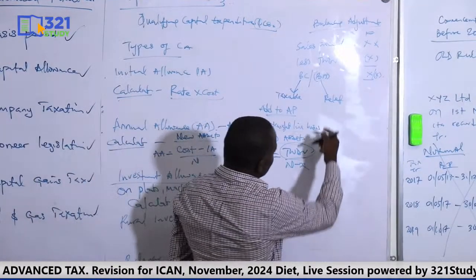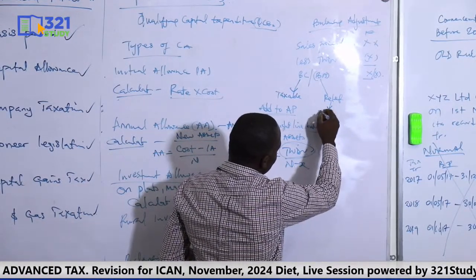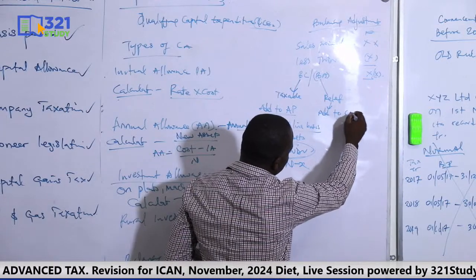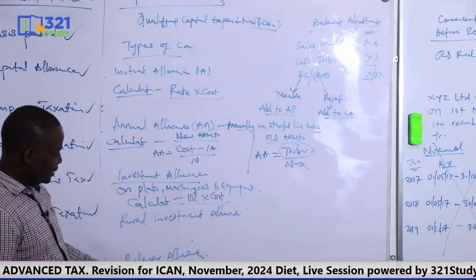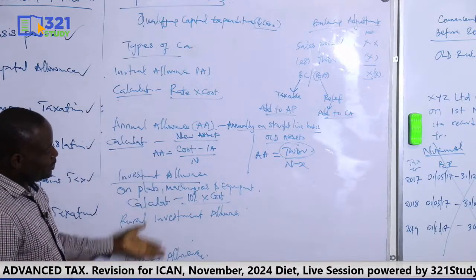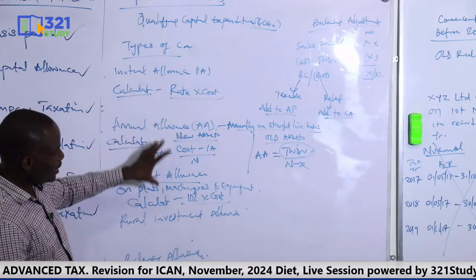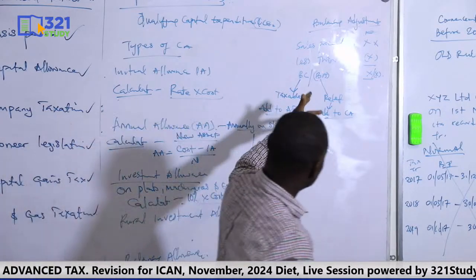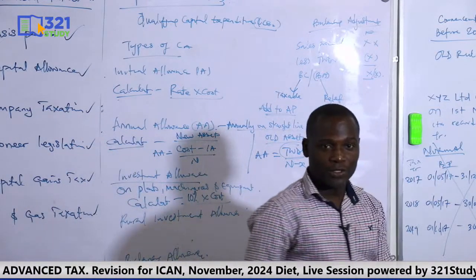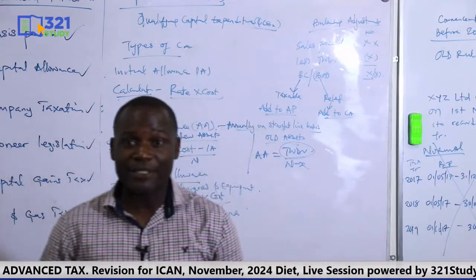How do you claim the relief? Balancing allowance, you add to capital allowance so that you claim them together. That's why balancing allowance is part of capital allowance, because it goes with capital allowance. Remember all this. I expect your questions to be coming in on capital allowance. So that is how far we can go on capital allowance.